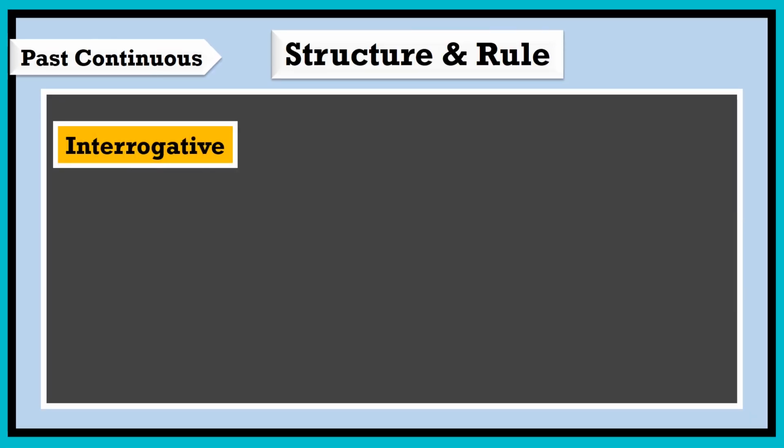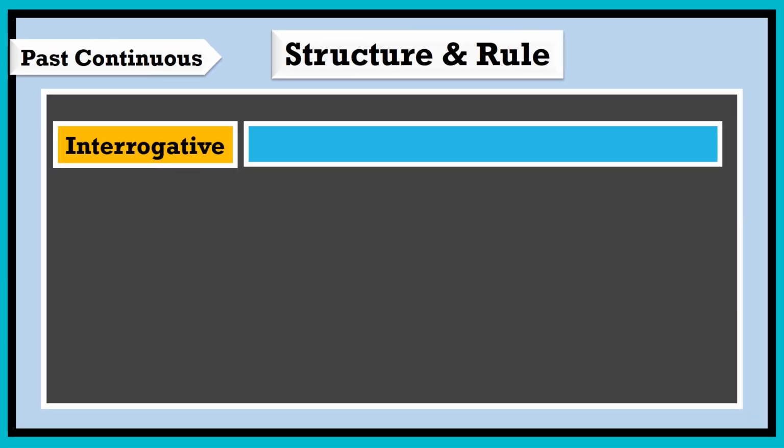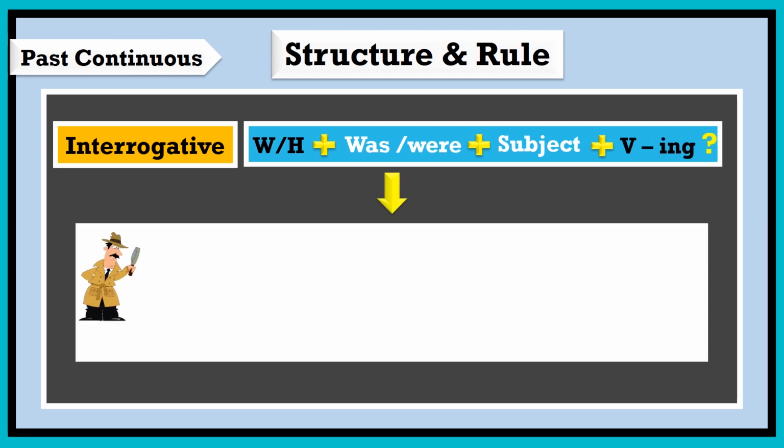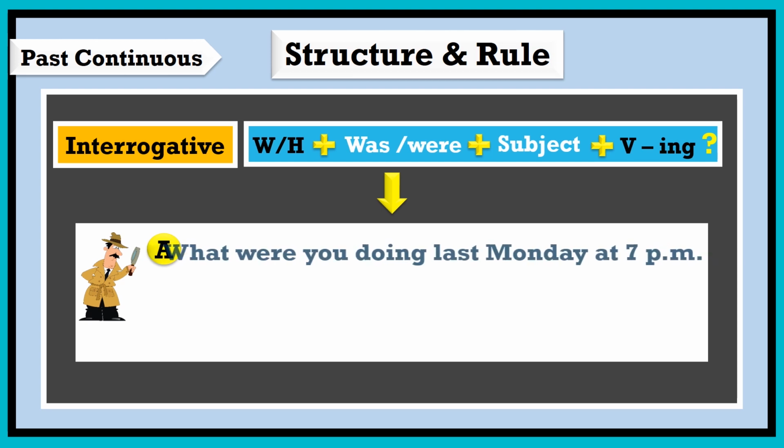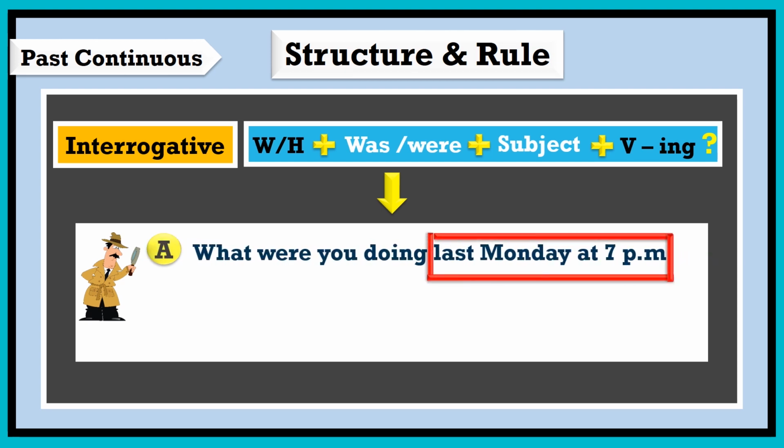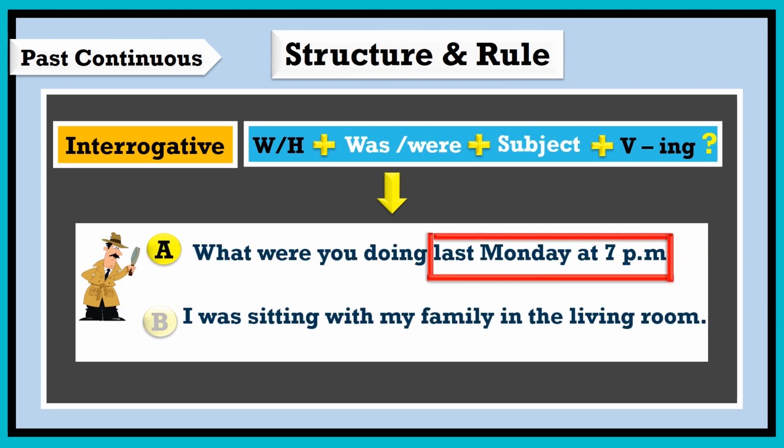As for questions, they are made by inverting the subject and the auxiliary was or were, which can be preceded by a WH word, and the main verb in the ing form comes last. Check out this conversation for better understanding. What were you doing last Monday at 7 p.m.? I was sitting with my family in the living room. Certainly, if the question is in the past continuous, the answer must be an affirmative past continuous as well.